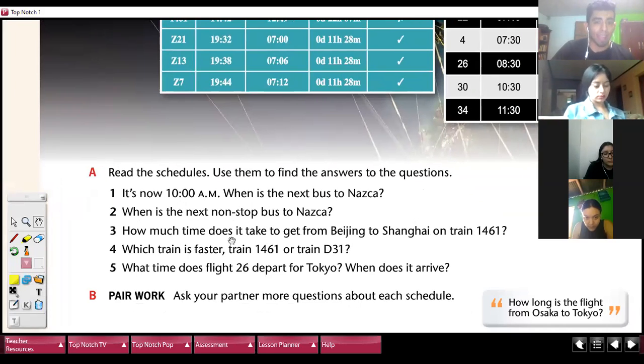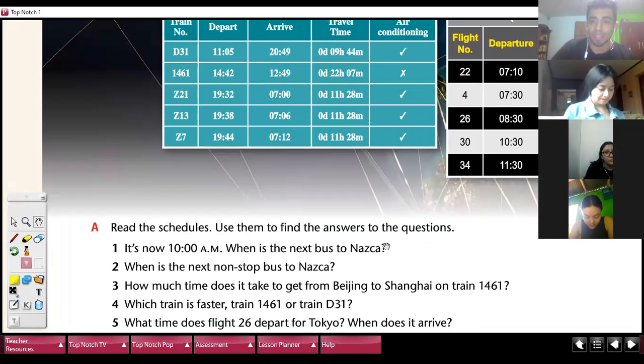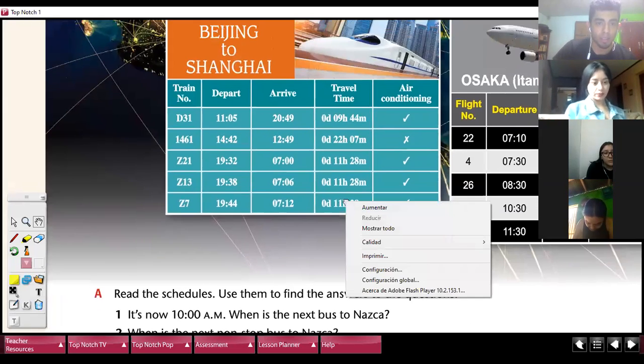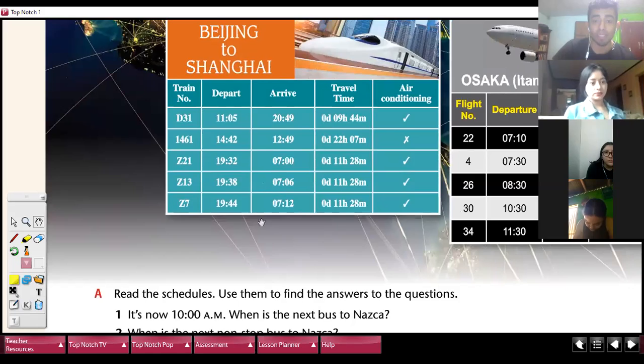How much time does it take to get from Beijing to Shanghai on train 1461? The time, how many hours? The train 1461, 22 hours and 7 minutes.